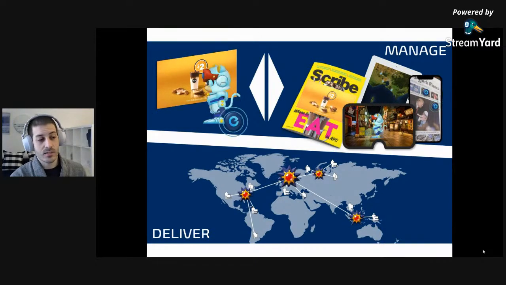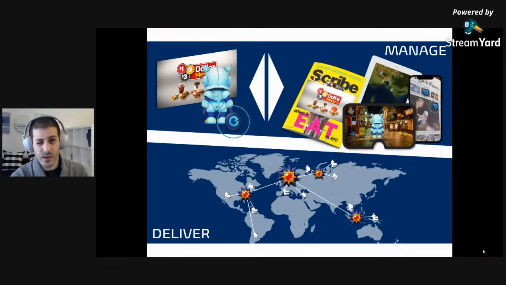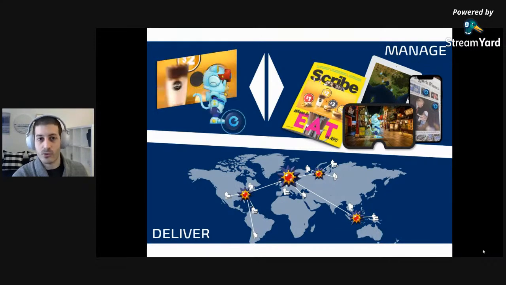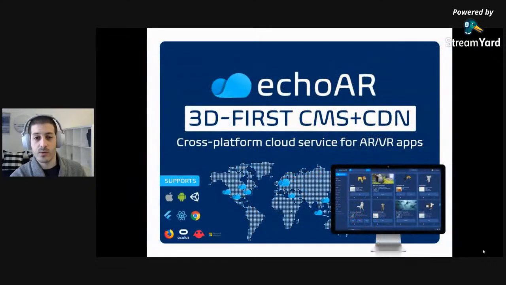And what's interesting here is this bi-directional connection between content and target. You can't move an image or a video off of a website, right? But you can definitely move a 3D couch across the room, and that needs to be updated on the cloud. So this is basically what we've built, this 3D-first content management system and delivery network that allows you to build applications at scale. And now we're going to see a demo on how to do that.